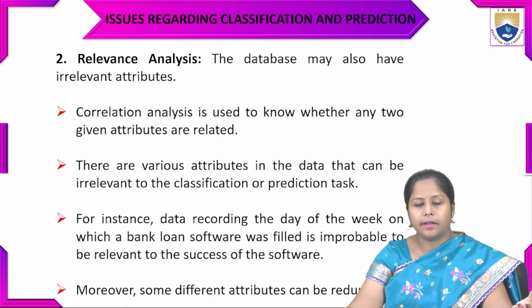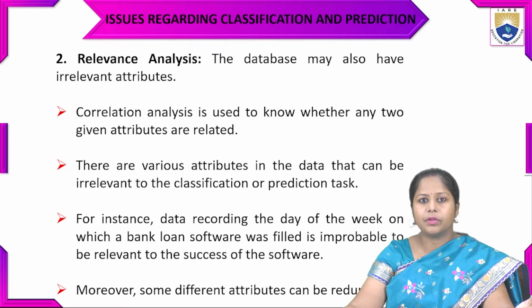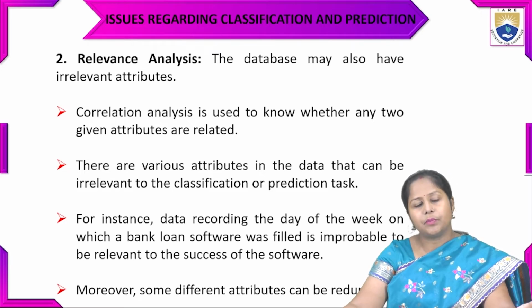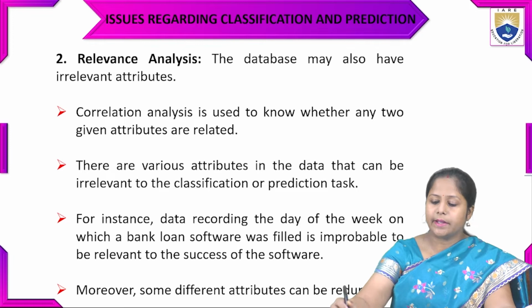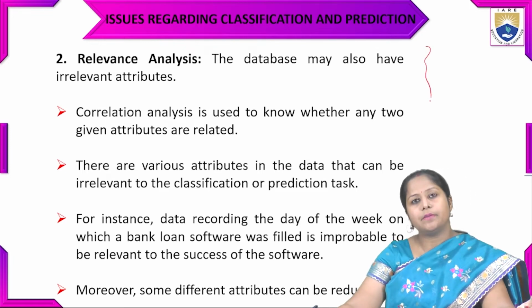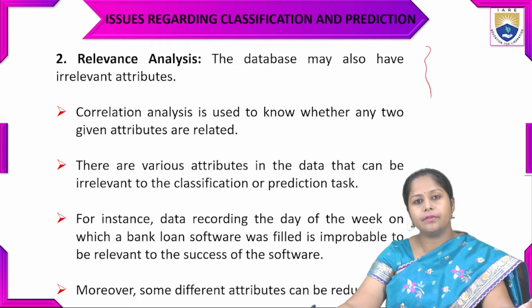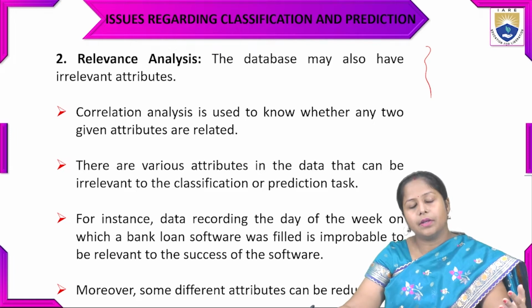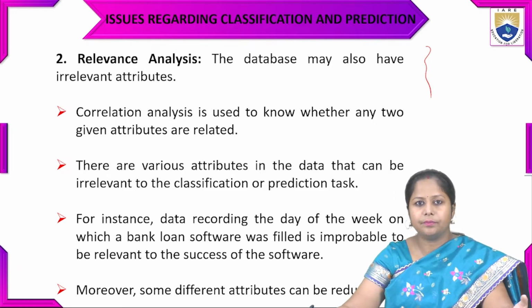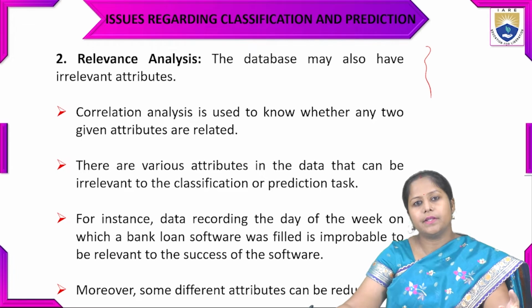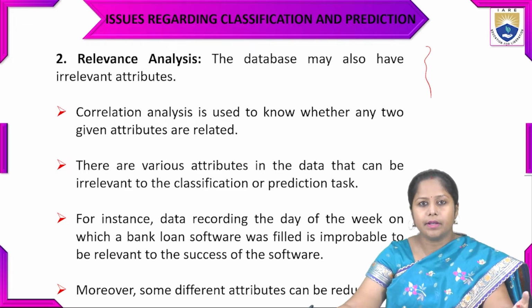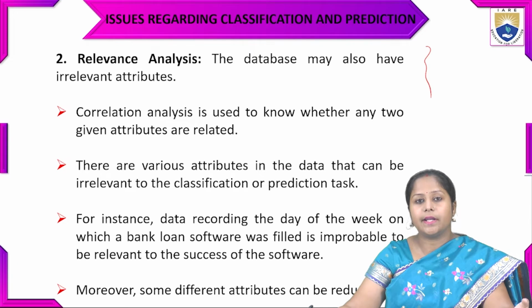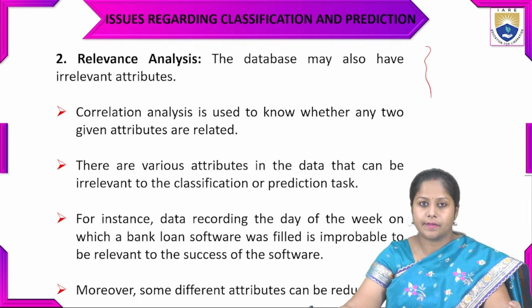The second issue in the pre-processing phase is relevance analysis. The database may also have irrelevant values. If there is some numerical data, that can be an irrelevant attribute for that particular data set, those records.